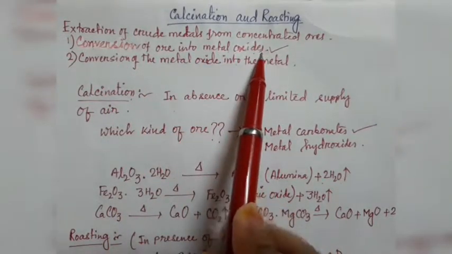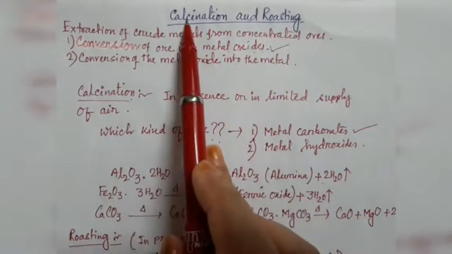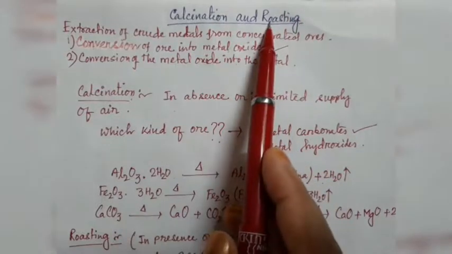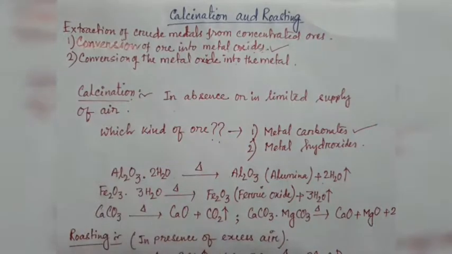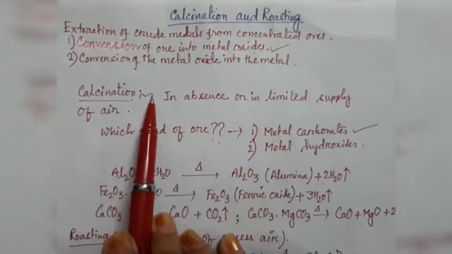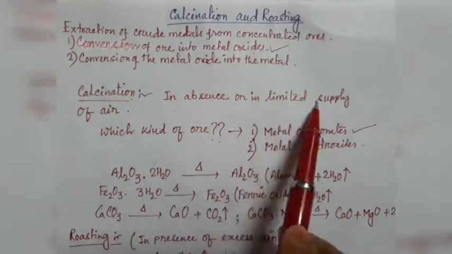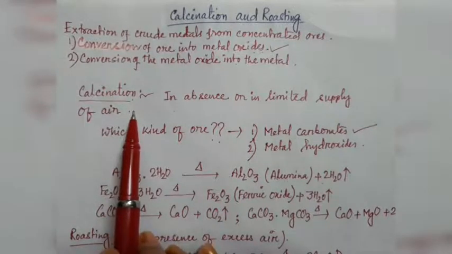So this process follows calcination and roasting. Now the question is what is calcination and what is roasting? One by one we will discuss this. At first, calcination. Calcination is the process of conversion of an ore into its oxide by heating it strongly below its melting point in absence or in limited supply of air. That means in calcination, we heat the ores in absence or limited supply of air.